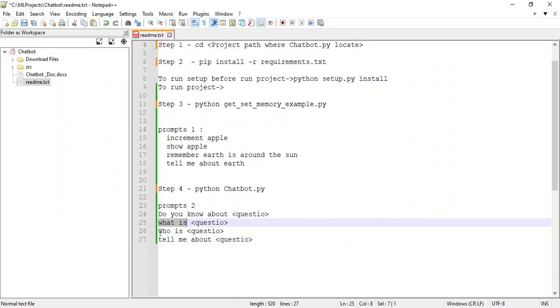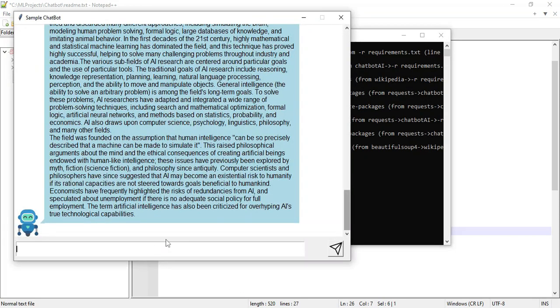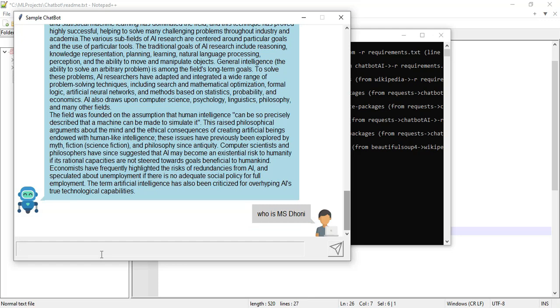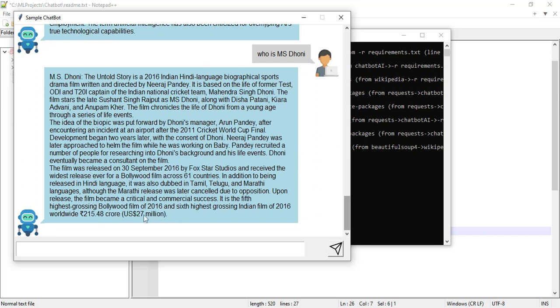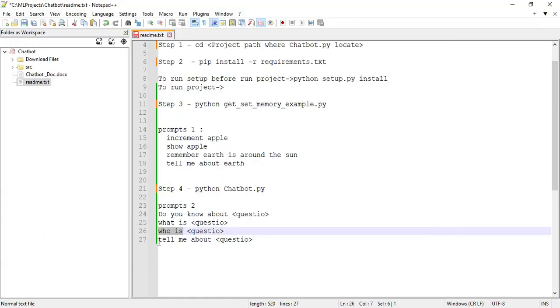Next command: who is. Go back to the chatbot and paste "who is MS Dhoni" or "who is APJ Abdul Kalam". Anything you can enter. The answer gives full details about MS Dhoni, a full explanation about him. You can view all the details: date of birth, that he is a cricket player, anything.